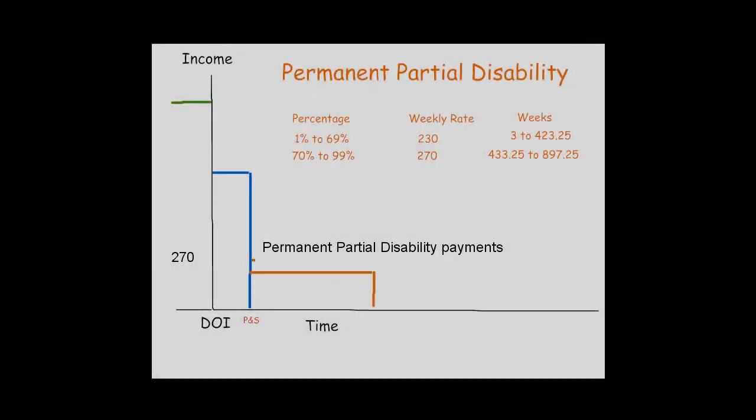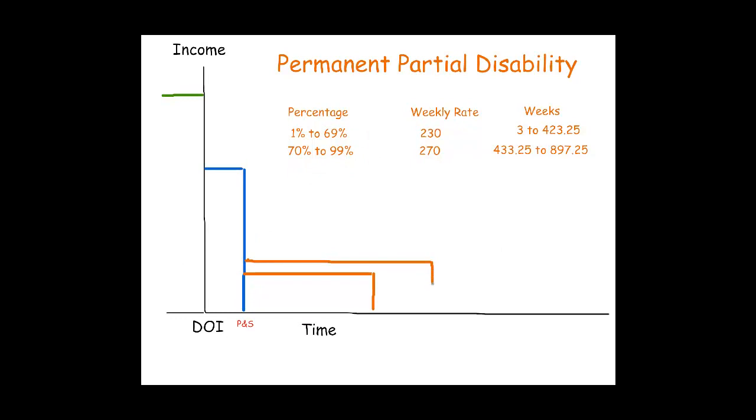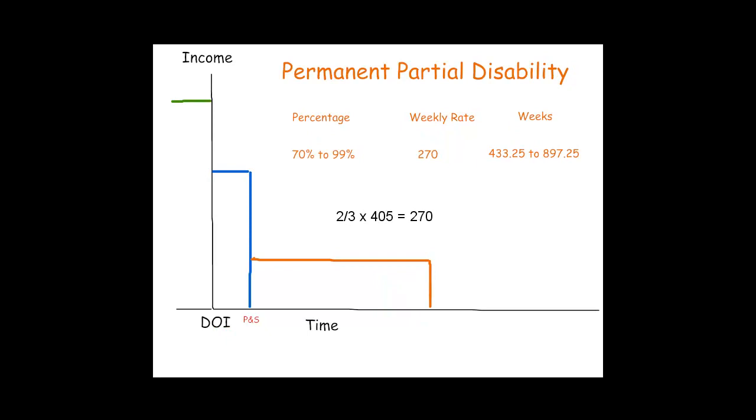Now let's look at when the rating percentage is 70% or more but less than 100%. The weekly payment is at a higher rate because the maximum allowable weekly earnings increases to $405 per week. So the maximum PD payment rate increases to $270 per week. That's 2/3 times $405 is $270.